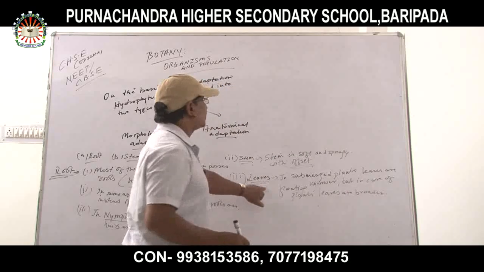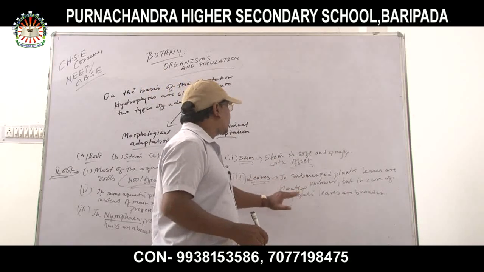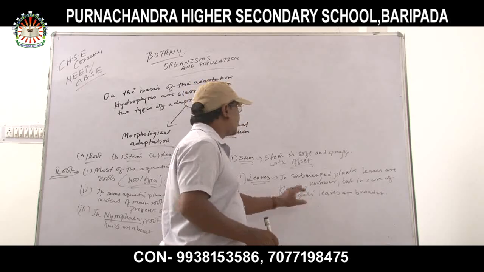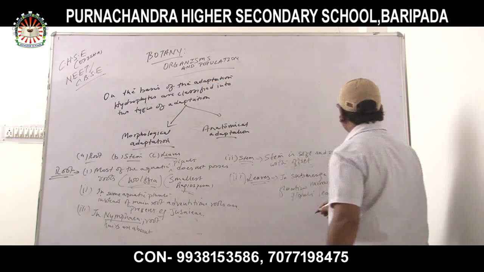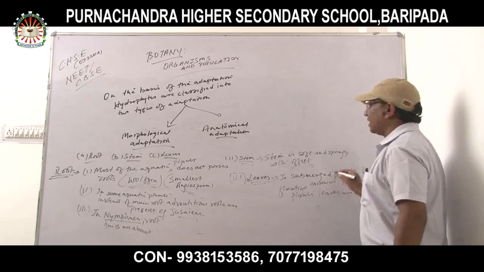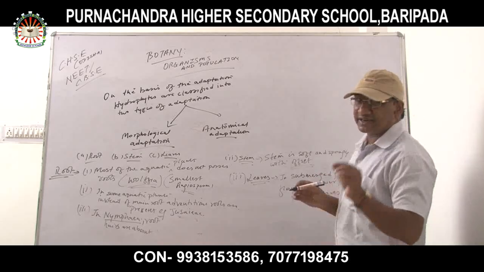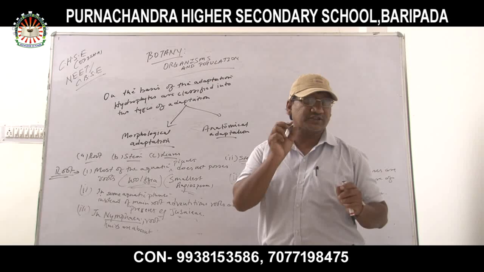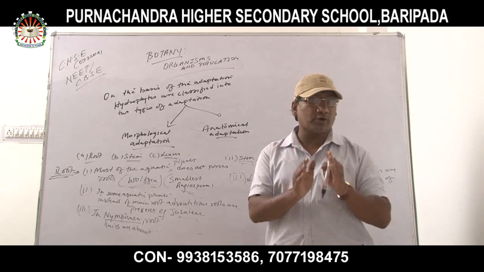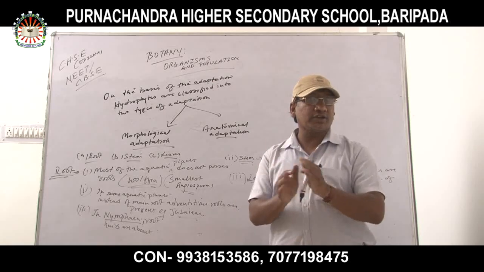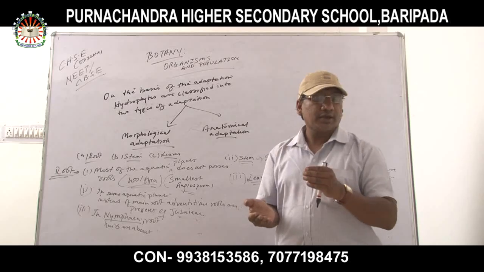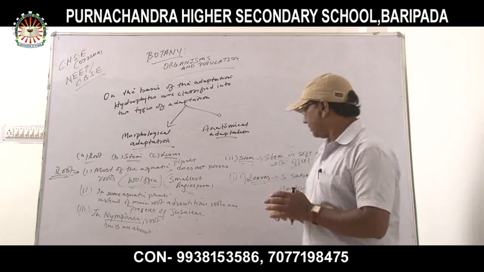As an example of submerged plants, I am giving you Hydrilla and Vallisneria, which have very small leaves, but in the case of lotus, Nymphaea or Eichhornia, the leaves are broader.